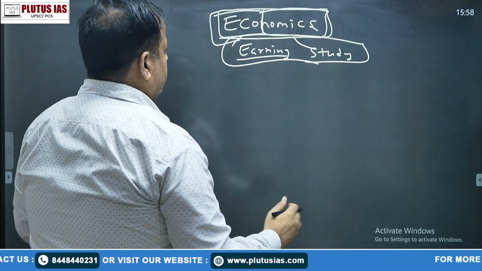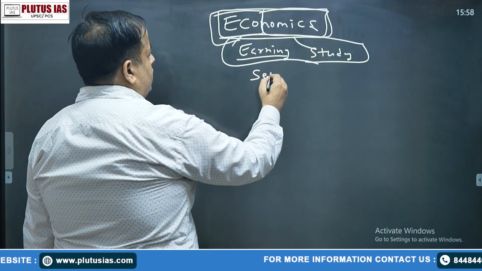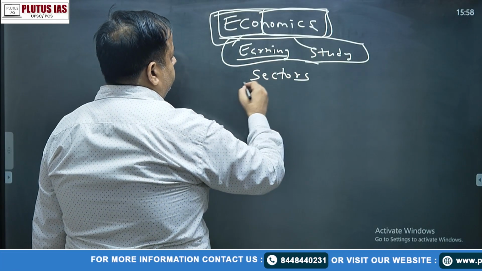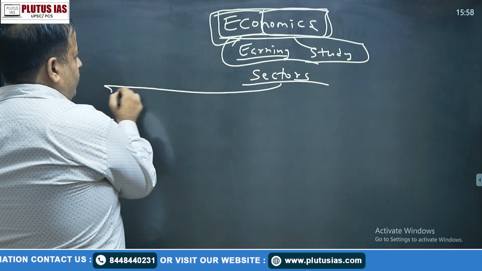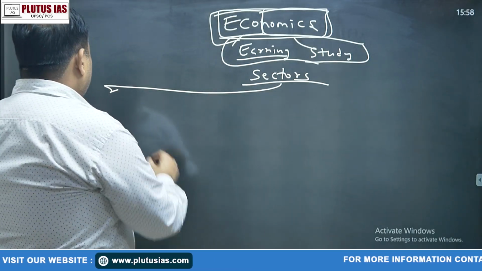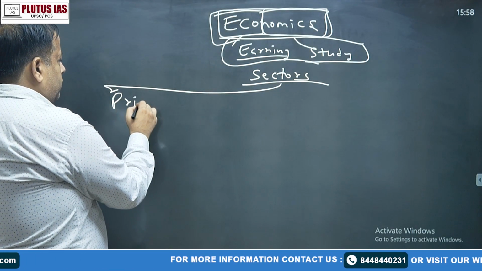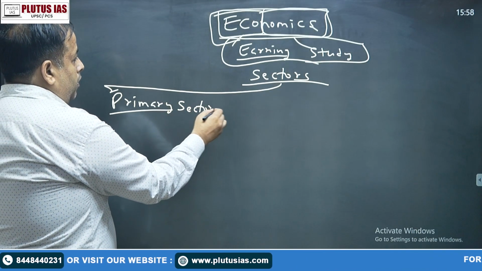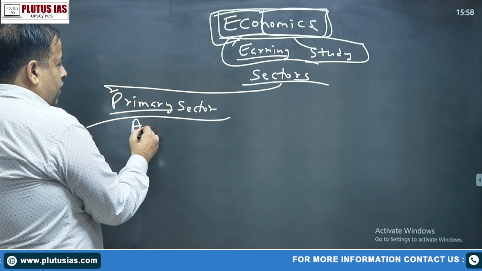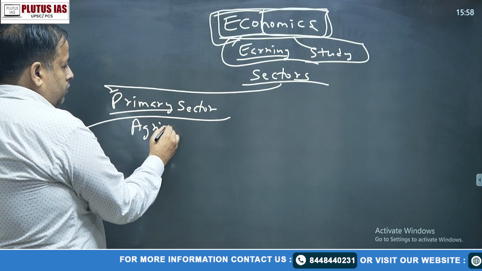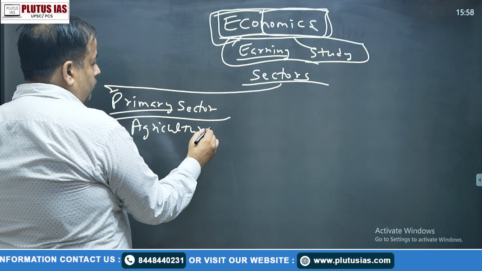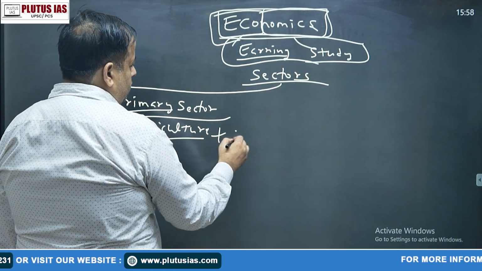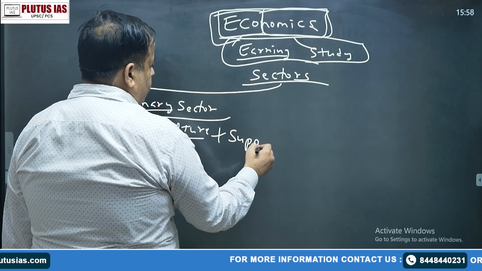Okay, later on there came a sector division of economics. So in the starting, the economy was divided into three sectors. The first one is known as the primary sector. In the primary sector, they have agriculture, plus it has sporting activities.